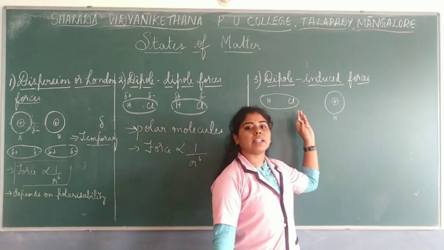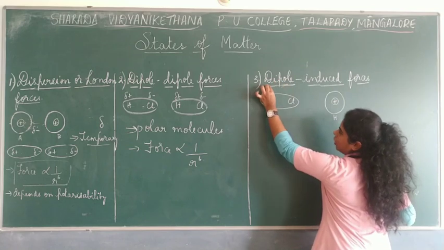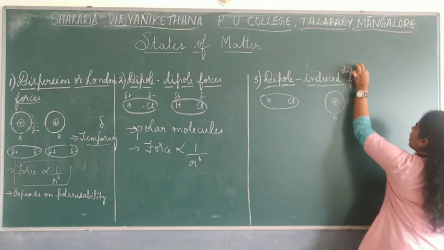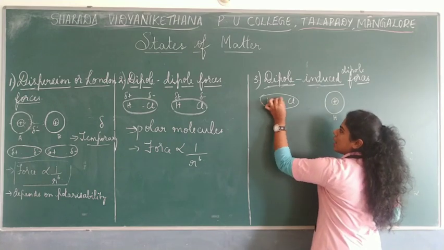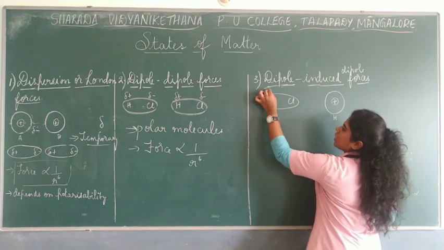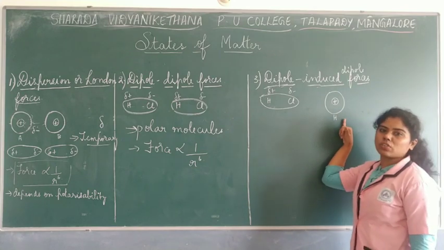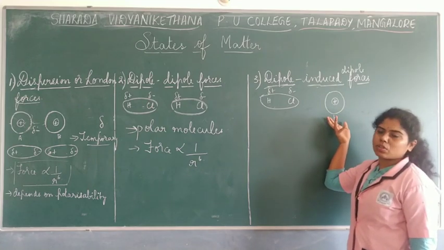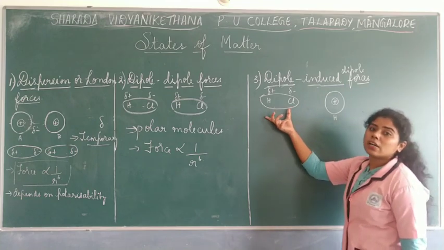And the last one comes the dipole-induced dipole forces. Now here one is said to be the dipole molecule, and the other one is said to be induced dipole. As you look at the diagram you get to know very easily. See here, HCl molecule is present, which is a permanent dipole molecule. So here there is a partial positive charge, here there is a partial negative charge, and you have a neutral molecule, that is a non-polar molecule. Say you have a hydrogen atom or any noble gas atom. So here this is a non-polar molecule, and here you have a polar molecule.